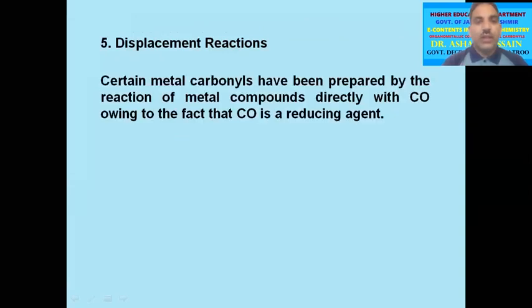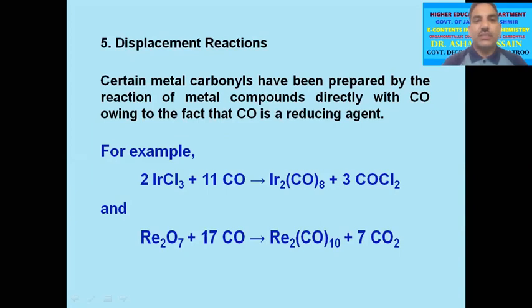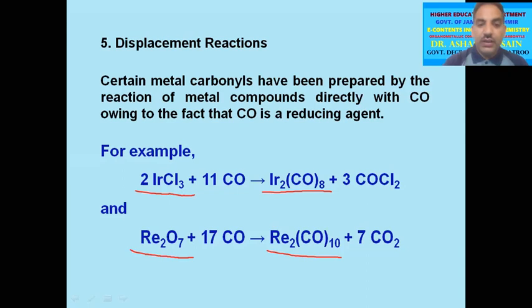The last method of preparation of carbonyl compounds is displacement reaction. In this method, certain metal carbonyls can be prepared from the reaction between metal compounds directly with carbon monoxide, in which carbon monoxide acts as a reducing agent. For example, the carbonyl compounds of iridium and rhenium can be obtained by treating the salts of iridium or rhenium directly with carbon monoxide. The general reactions can be expressed as under.